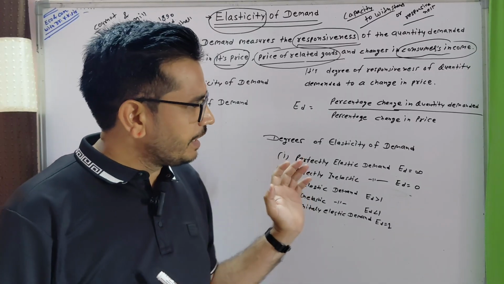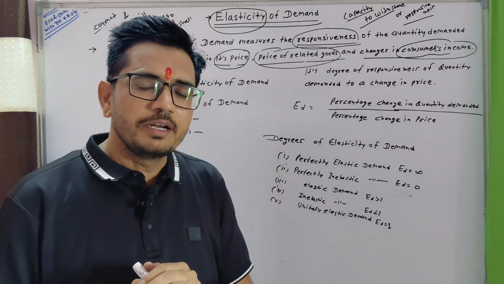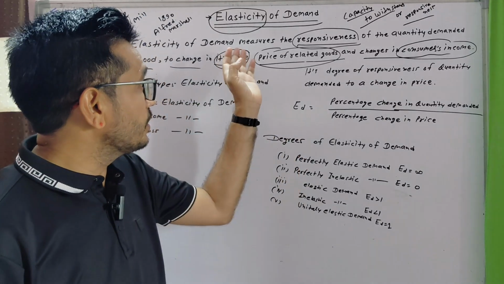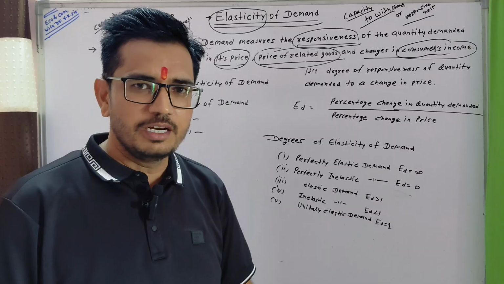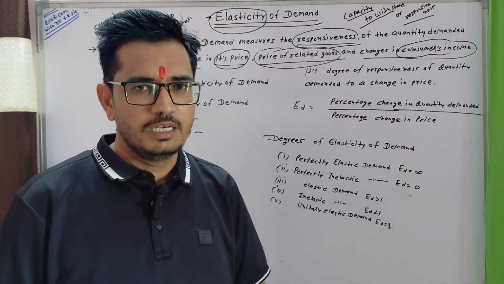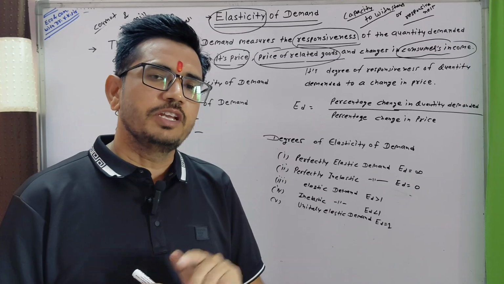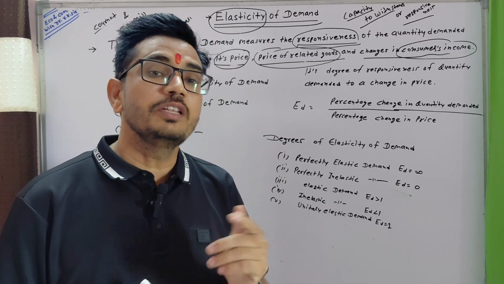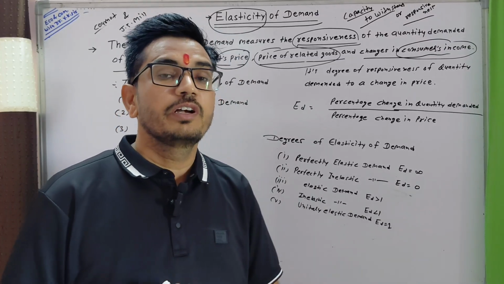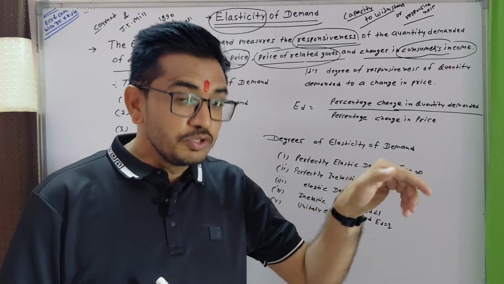So we are going with the law of demand, but elasticity of demand is the measurement of responsiveness, the capacity to withstand a change in price, in price of related goods, or in consumer income.